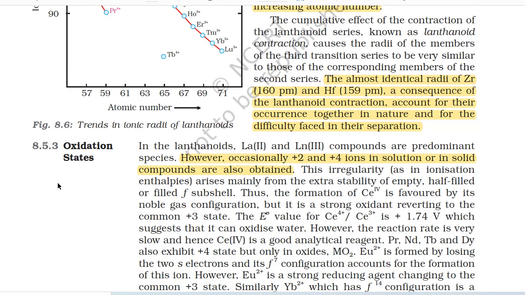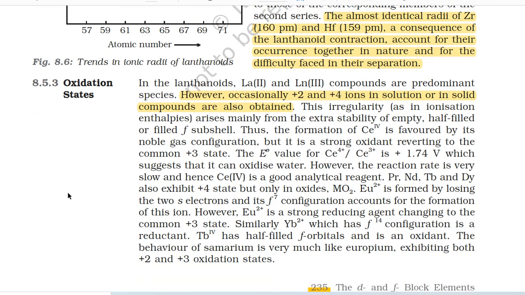The cumulative effect of the contraction of the lanthanoid series, known as lanthanoid contraction, causes the radii of the members of the third transition series to be very similar to those of the corresponding members of the second series. The almost identical radii of zirconium (160 picometer) and hafnium (159 picometer), a consequence of the lanthanoid contraction, account for their occurrence together in nature and for the difficulty faced in their separation.